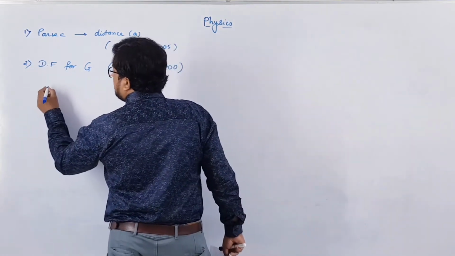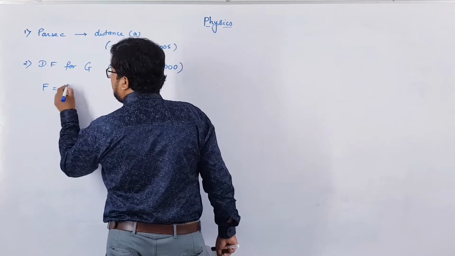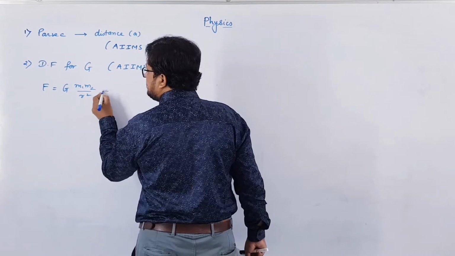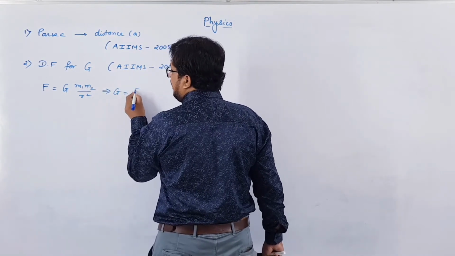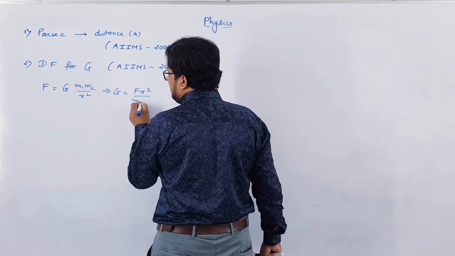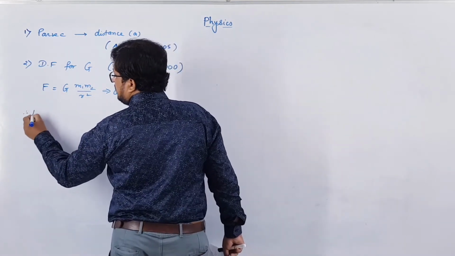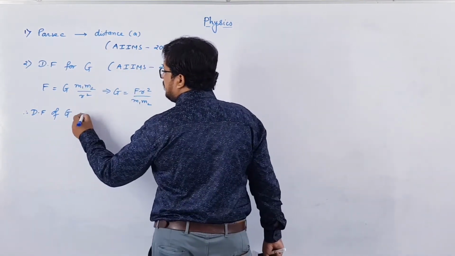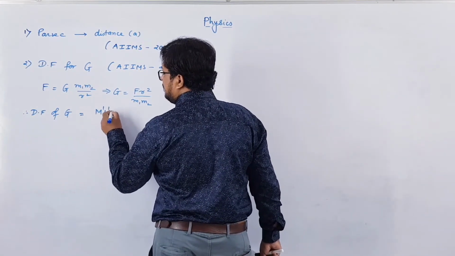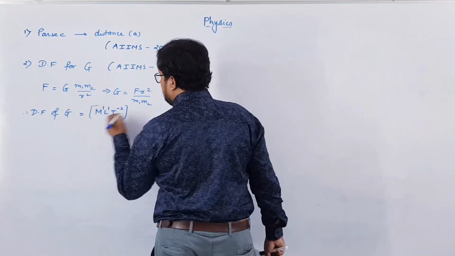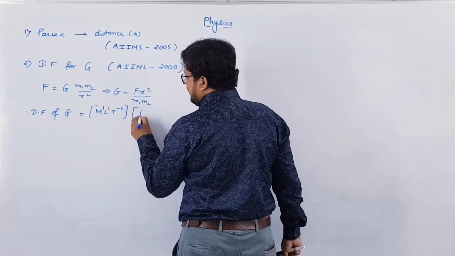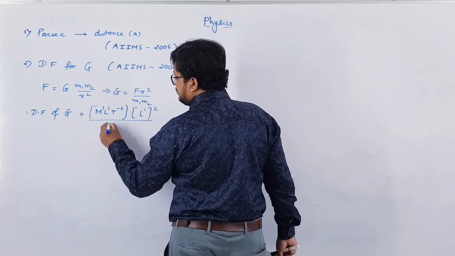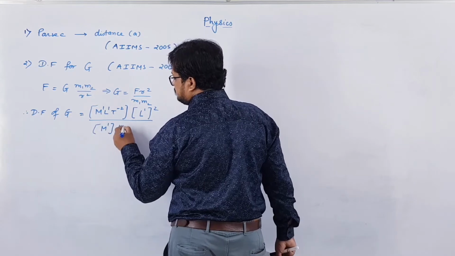Now we know that according to Newton's universal law of gravitation, F equal to G m1 m2 over r square. So this implies that G will be equal to F r square over m1 m2. Therefore the dimension formula of G: force is Newton, that is M1 L1 T minus 2, into r is distance, L1, and square of that, over mass m1 into m1.